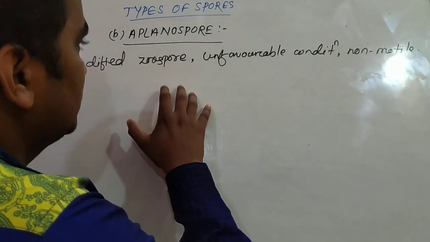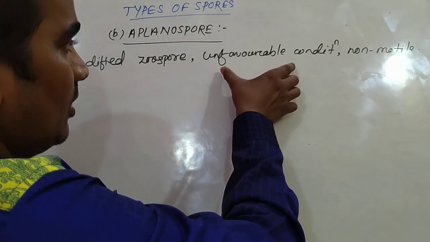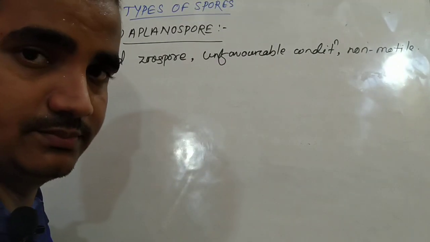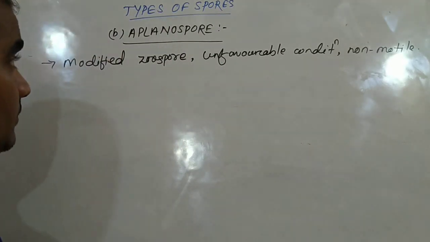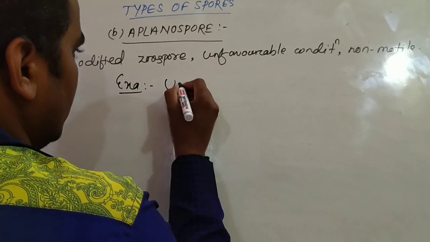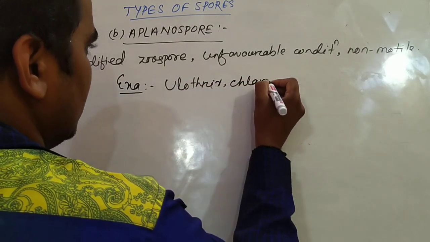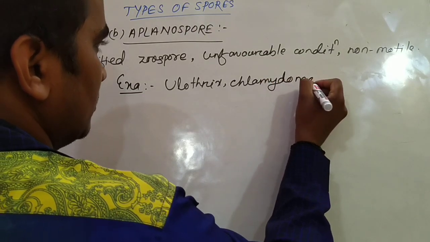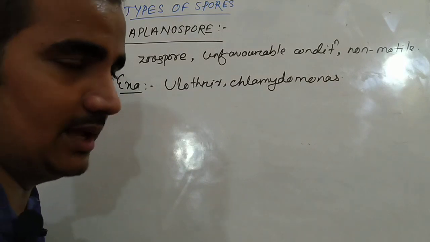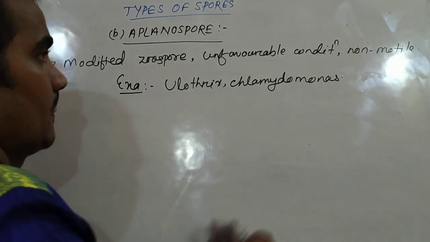So aplanospores are modified zoospores, same as zoospores, but formed under unfavorable conditions and non-motile. The examples of organisms which reproduce by aplanospores are the same, Ulothrix and Chlamydomonas. They form zoospores in favorable conditions and aplanospores in unfavorable conditions.